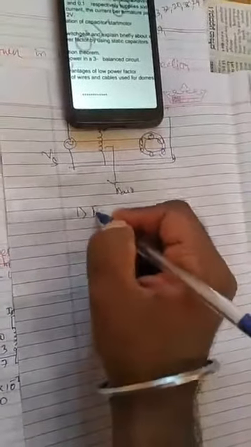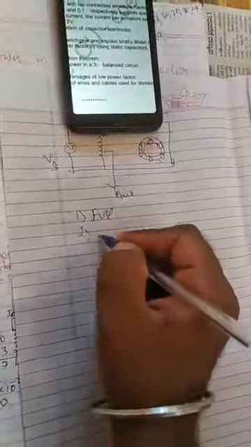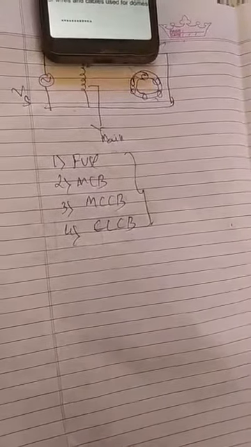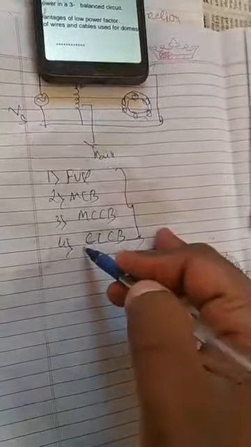List the components of LT switchgear. LT means low tension. LT switchgear components means fuse, MCB, MCCB, ELCB. So these are the components of LT switchgear. Fuse you have to explain, MCB, MCCB, ELCB. This is to protect the earthing.